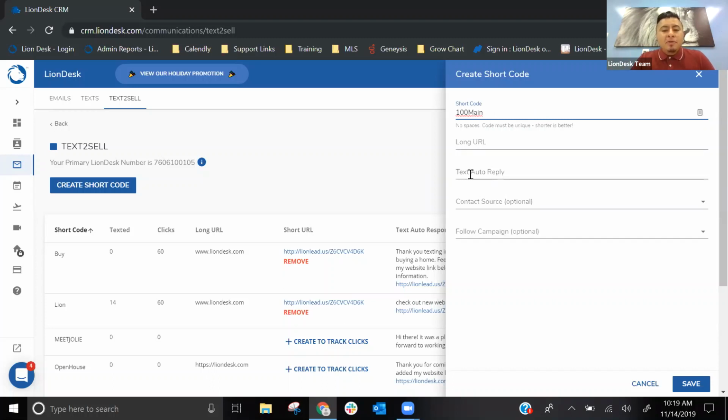A couple lines below, you will see the text auto reply. Once the code is texted in, what do you want the automatic response to be? In this scenario, we're doing an open house. You have up to 1,000 characters max. So we can do something along the lines of: thank you for visiting the open house, it was great meeting you.